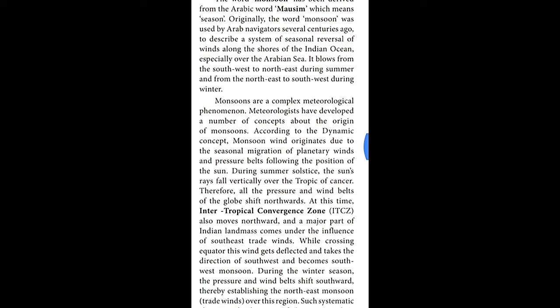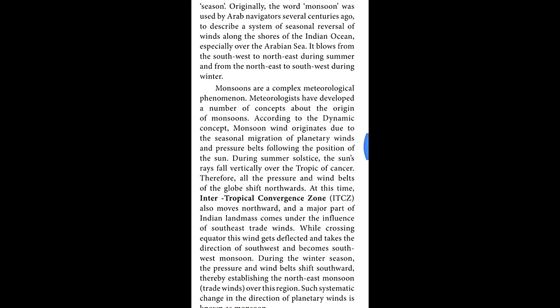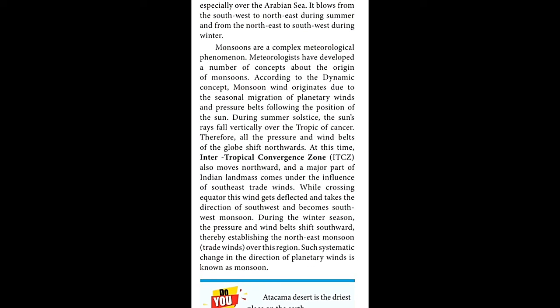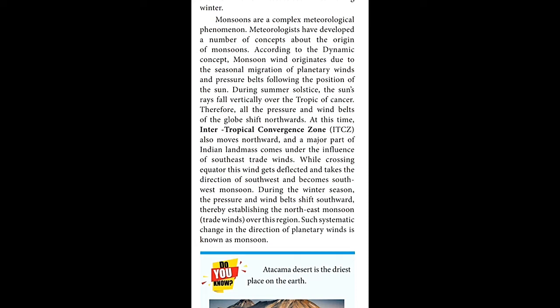So here we have some complex meteorological phenomena of monsoon. Meteorologists have developed a number of concepts about the origin of monsoon. According to the dynamic concept, the monsoon wind originated due to seasonal migration of planetary winds.